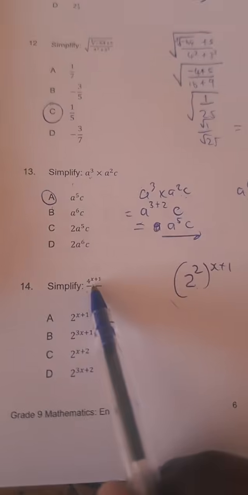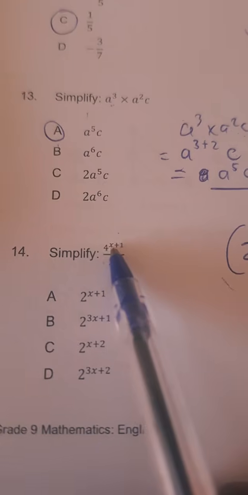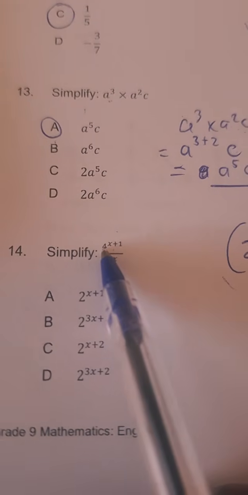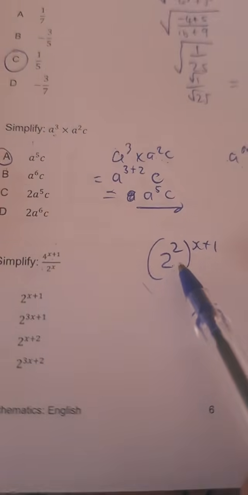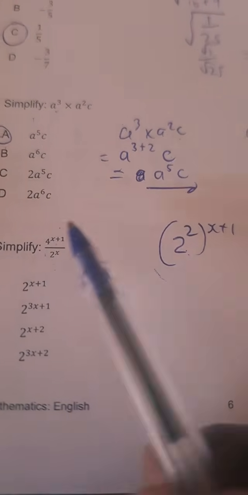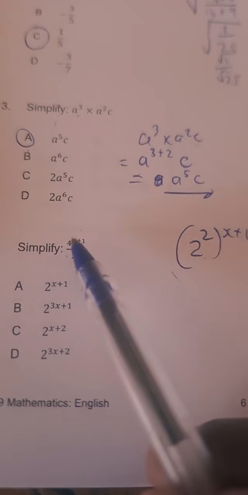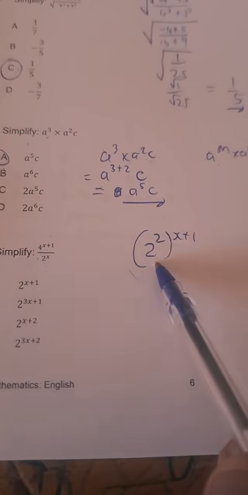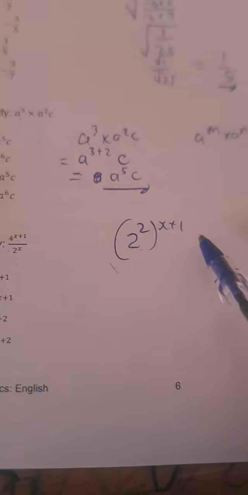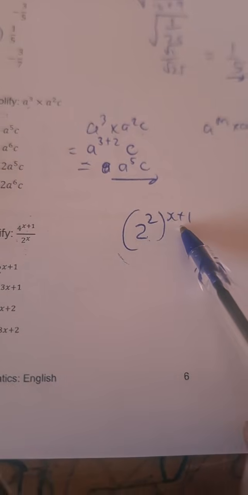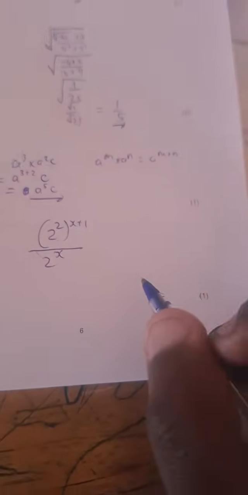Guys, I repeat this one more time. This is 4 to the power x plus 1. This 4 is a composite number. So we change the composite number base to a prime base by prime factorizing it. This becomes 2 to the power 2. But then there was an x plus 1 on the outside, so we write that x plus 1 as an exponent on the outside, over 2 to the power x.